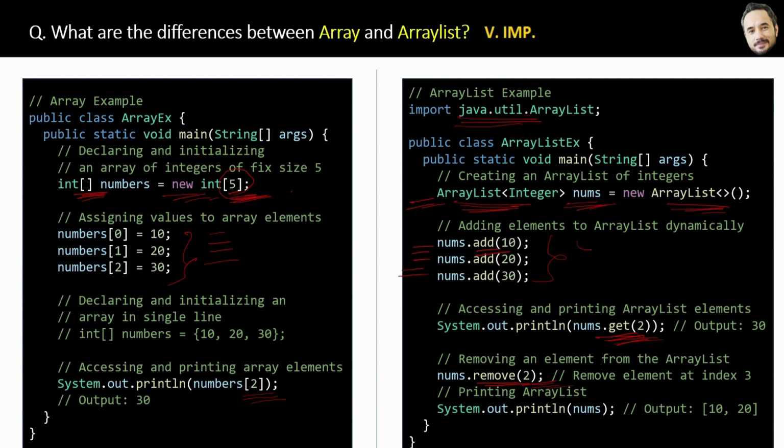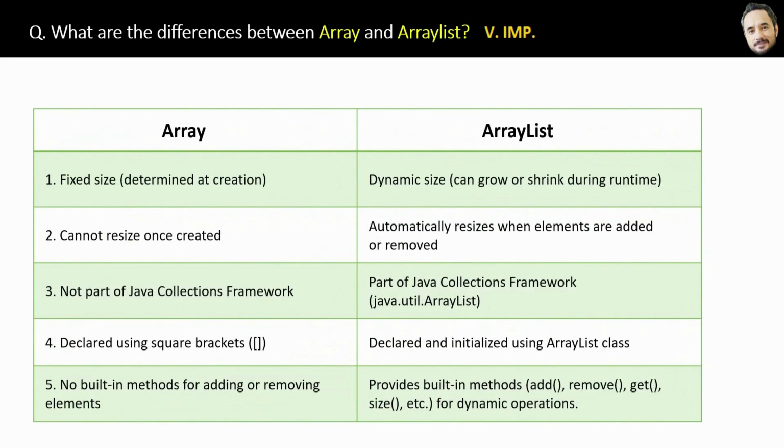Great. These are the 5 or 6 differences between them. In the next slide, I have listed the same differences in this book, which I already explained to you. Basically, these differences will help you do the revision very quickly. Alright. So now in the upcoming question, we will see the differences between array list and hash set. Basically, we will understand the hash set by comparing it with array list.